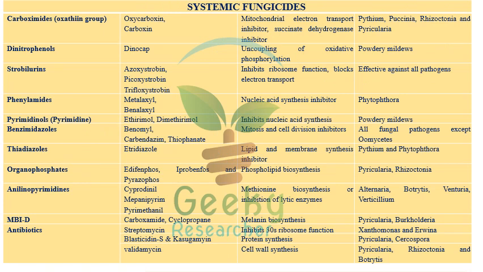This is about systemic fungicides. Carboxin, as I told you, is the first systemic fungicide to be discovered. That is the oxathiin group, or carboxamide group. The first discovered systemic fungicides are oxycarboxin and carboxin. The trade name of oxycarboxin is Plantvax, whereas the trade name of carboxin is Vitavax.